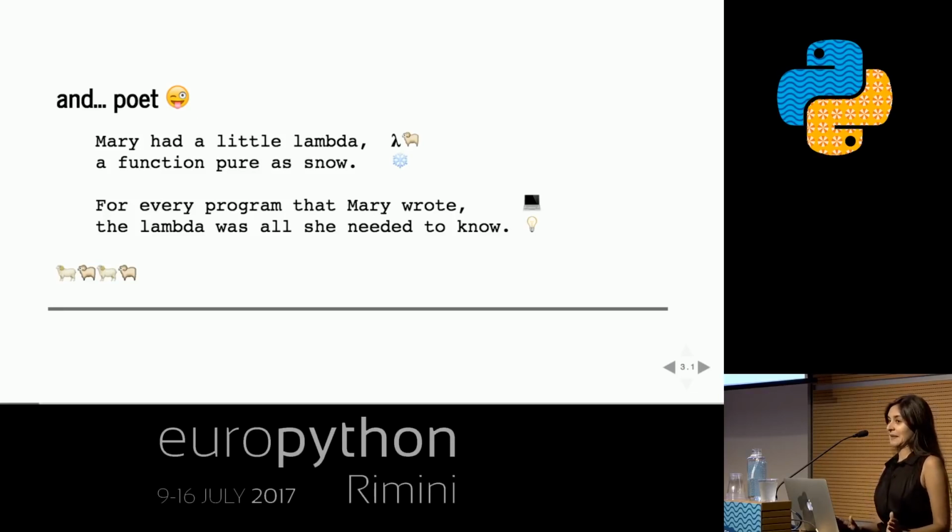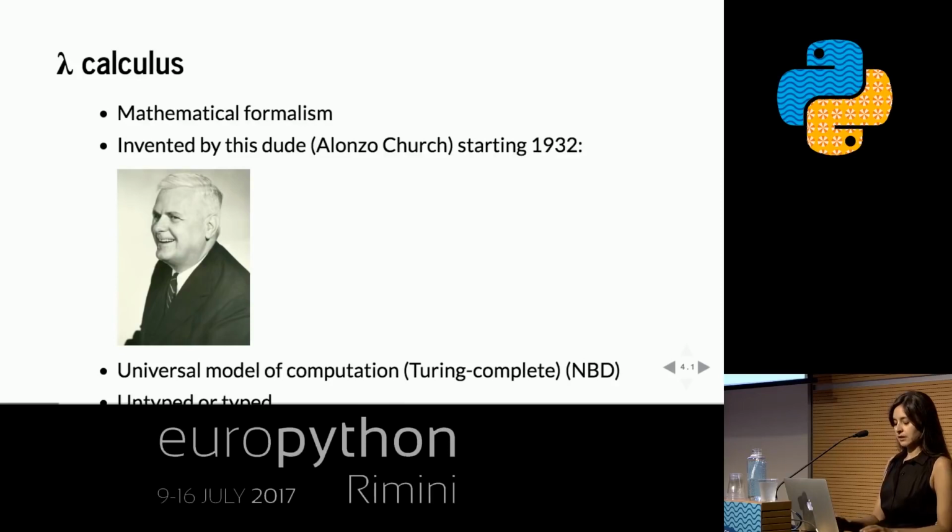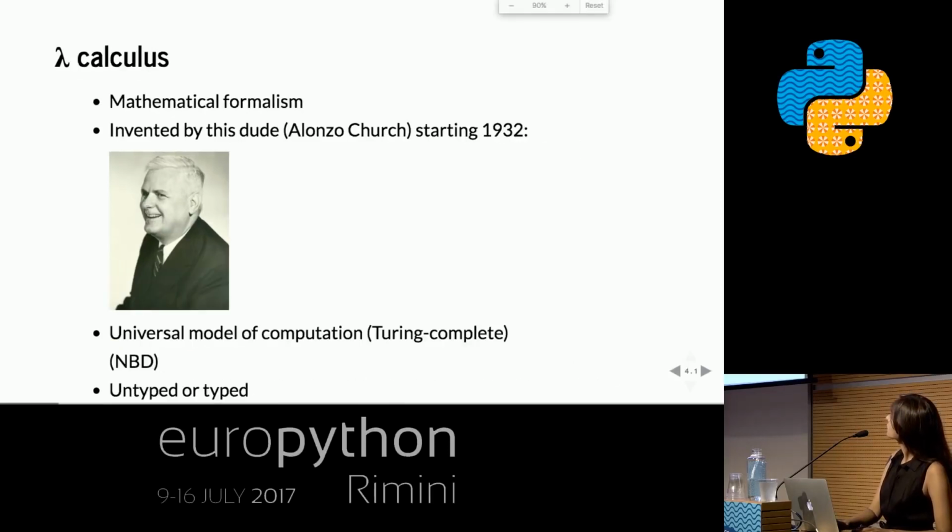But this is what's cool about the lambda. We're going to see in a minute how it works, but basically, the lambda calculus gives us a way of representing pretty much all computation, anything that a Turing machine could do, with just a tiny little pure function. So the lambda calculus, let me zoom out so you can see that. If you've seen lambda represented as this Greek symbol, that's what the name of that Greek symbol is. You might recognize it from the logo of every functional programming language ever.